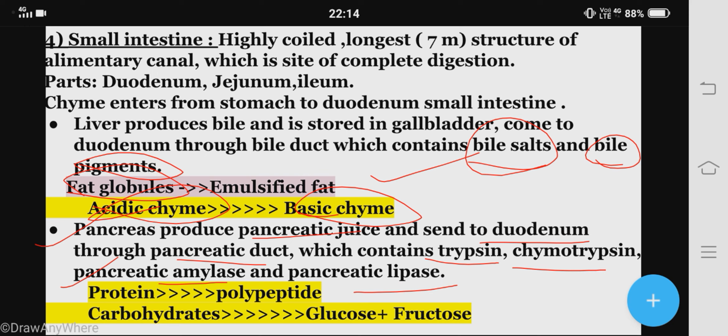The trypsin and chymotrypsin convert the protein into polypeptides. I said previously that protein is a long chain molecule. Now these protein digestive enzymes, trypsin and chymotrypsin, break down this long chain into smaller chains known as peptone or polypeptides. The pancreatic amylase acts on carbohydrate and breaks it down into glucose and fructose.